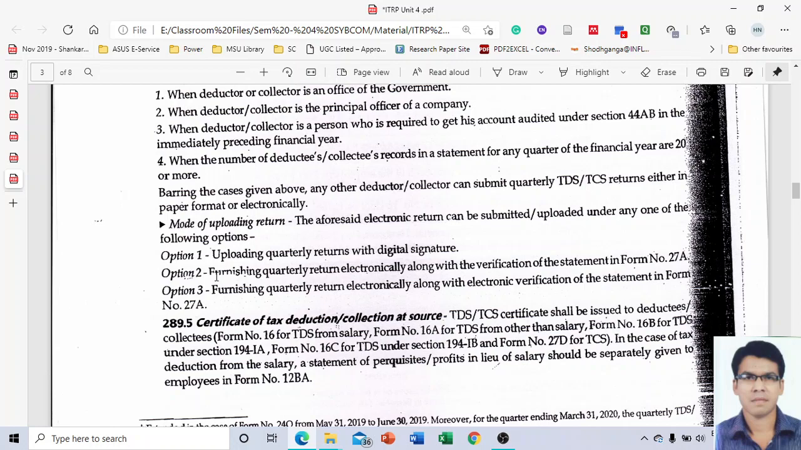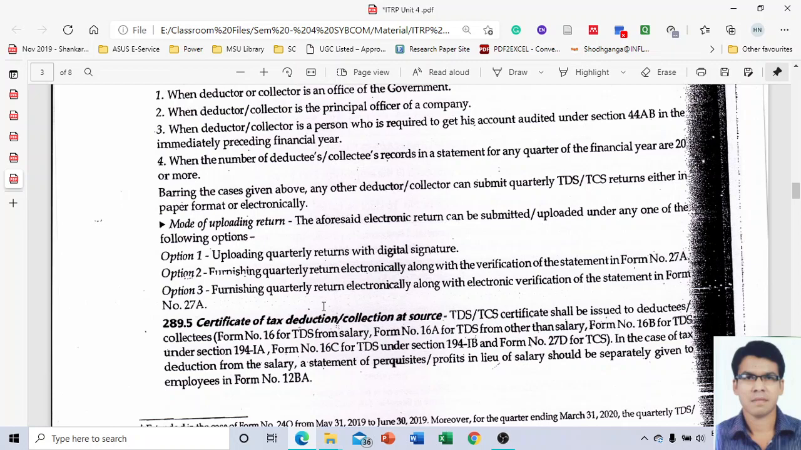Point number two, furnishing the quarterly return electronically along with the verification statement, that is form number 27A. And point number three, furnishing the quarterly return electronically along with the electronic verification of the statement in the form number 27A. So you can see what is the difference between point number two and three. Let's read again. Point number two says furnishing the return electronically along with the verification statement form number 27A. And the last one is also the same, furnishing the quarterly return electronically along with the electronic verification of the statement in the form number 27A.